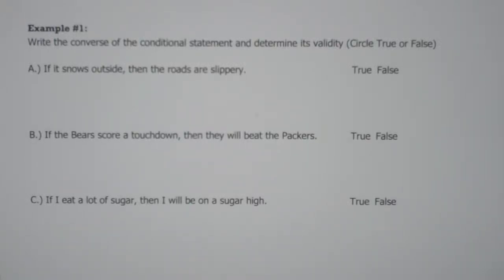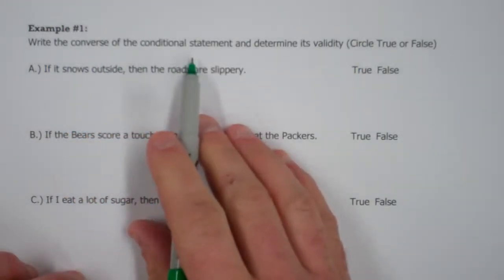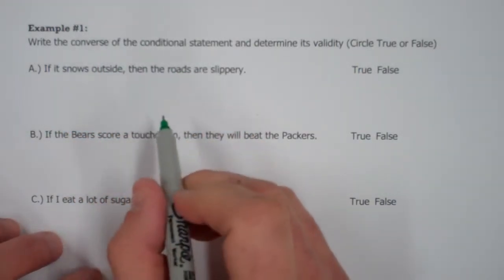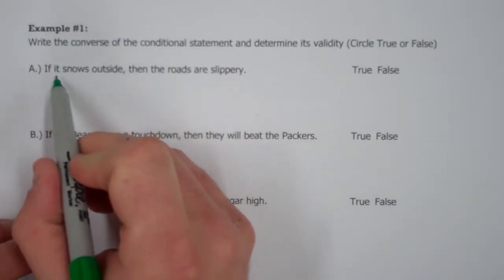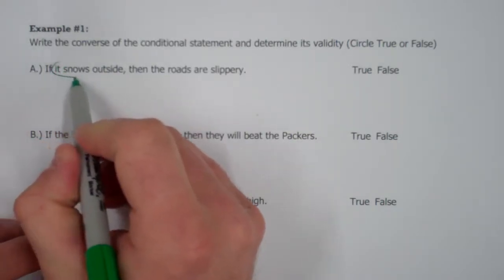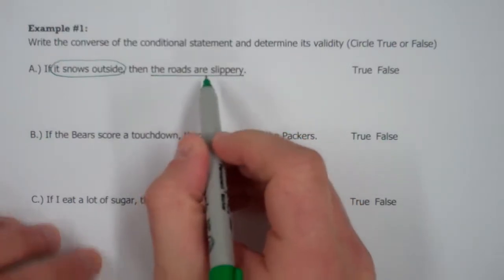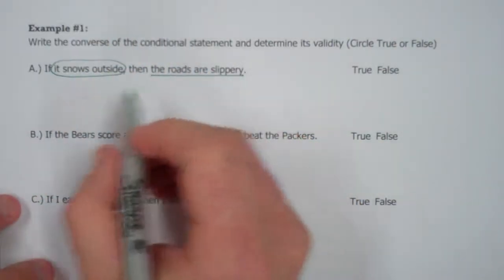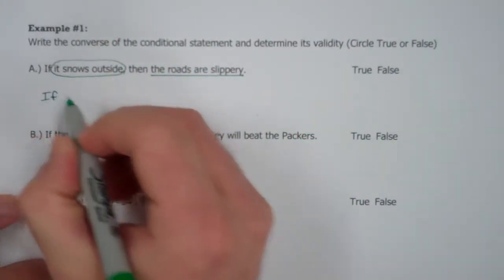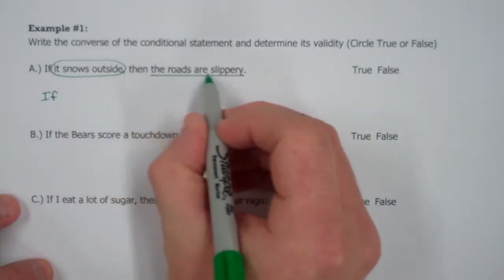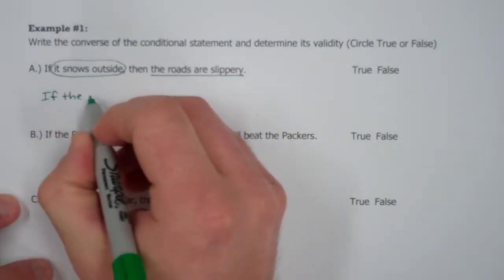In this example, we want to write the converse of the conditional statement, and then we'll determine the converse's validity. So the converse of a conditional statement, all we need to do is identify the original hypothesis, which is here, and the original conclusion, and we're just going to switch those two positions. We still write if first, but then we're going to write if the roads are slippery.